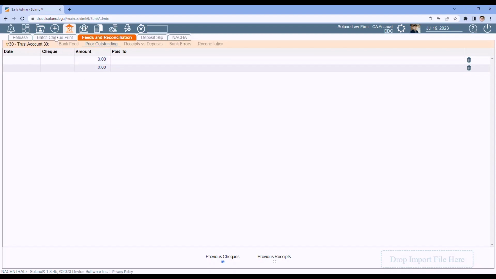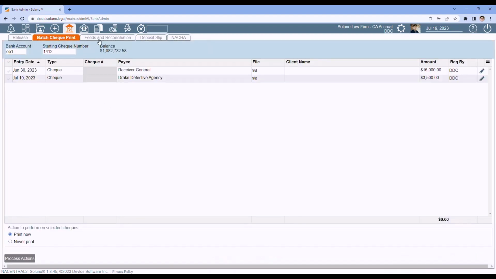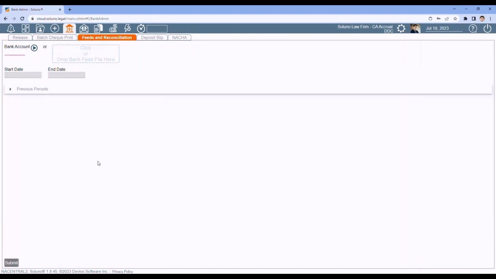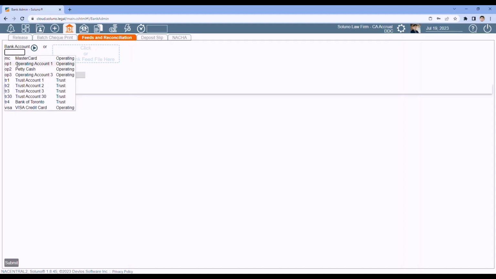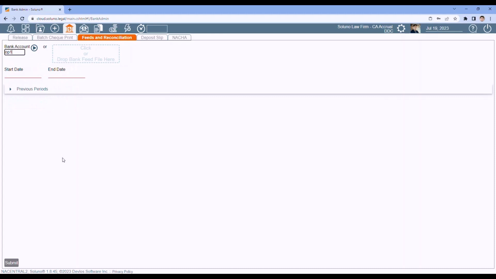So I'm going to go out, go back in, and show you how to do a manual bank rec if you don't have a QBO file. So the first thing you do is select the bank account you're going to reconcile. In this case, I'll reconcile my operating account. Then click play to load the account.